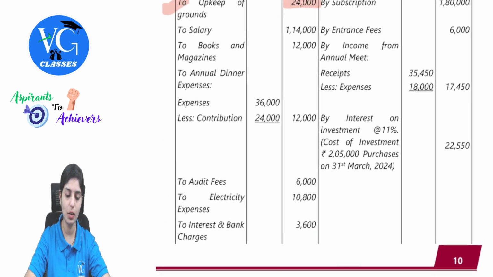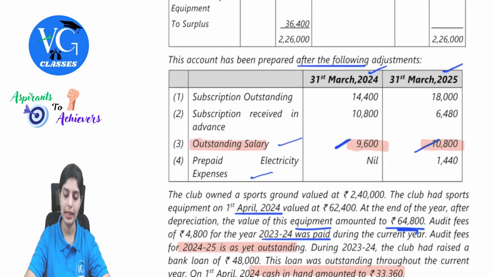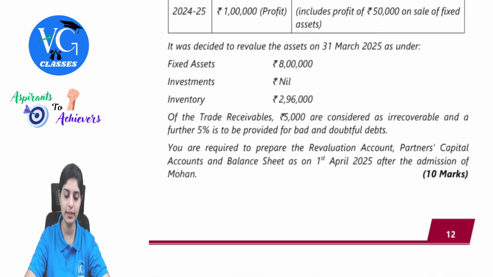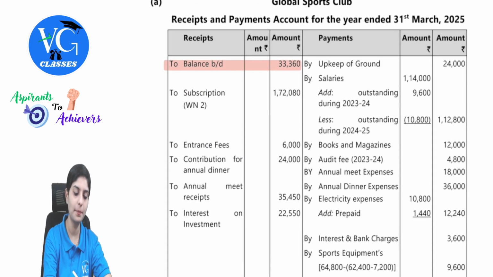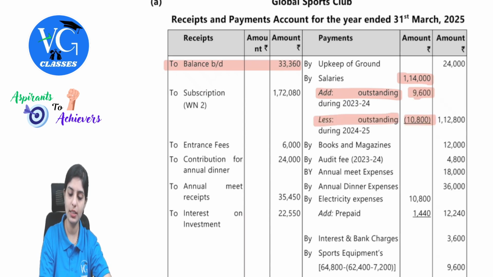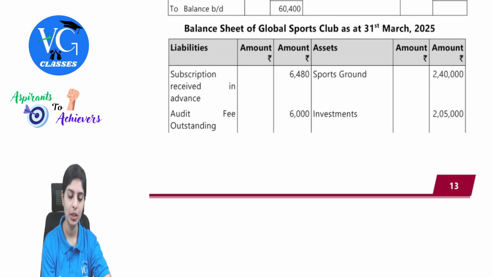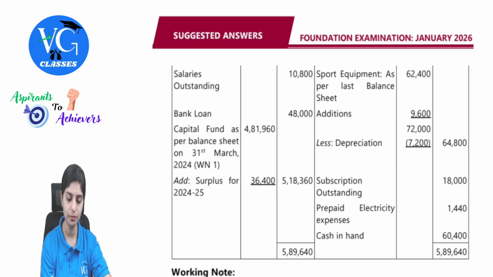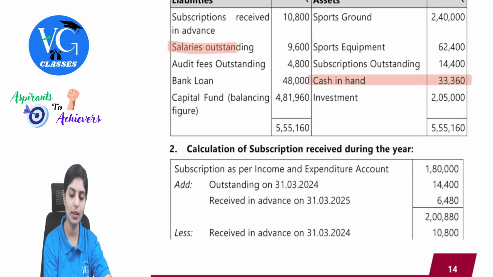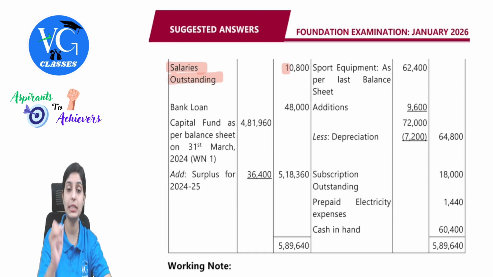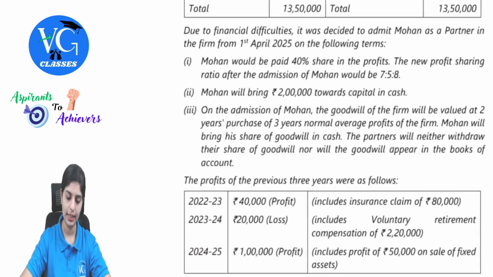See, salary here is 1,14,000. Add 9,600, subtract 10,800. So by salary 1,14,000 add 9,600 less 10,800, this is 1,12,800. As I mentioned, opening outstanding and closing outstanding appear in the respective balance sheets. See here, salaries outstanding 10,800, and then salaries outstanding 9,600. I hope this is clear. Next point.